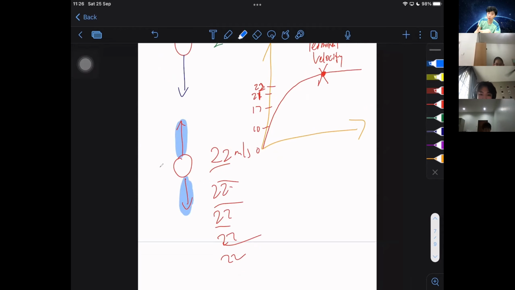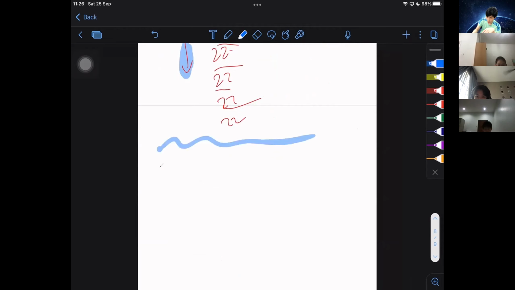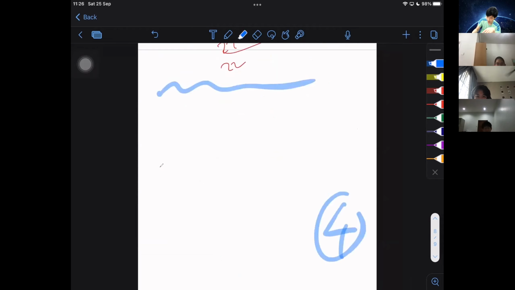This one here, they always ask you in your IGCSE. So how will they structure the question? It will be one long question, and then it will be 4 marks at the bottom here. It's going to be a 4-mark question. The question will be something like this: state, in terms of forces acting on a ball, the motion of a ball falling with air resistance. Just a simple sentence like that. The keyword here is that they ask you to state in terms of forces.